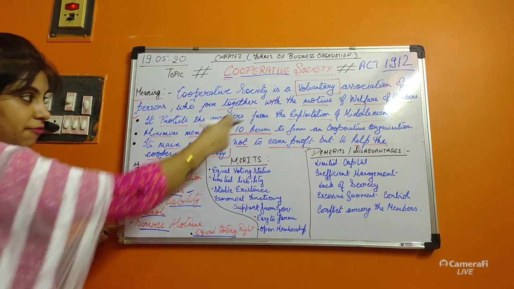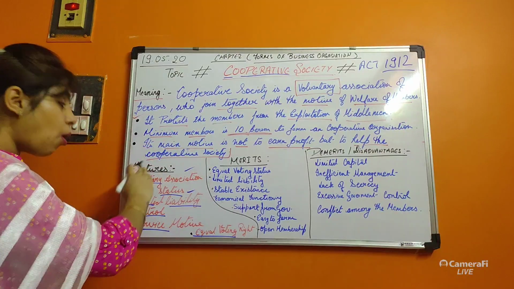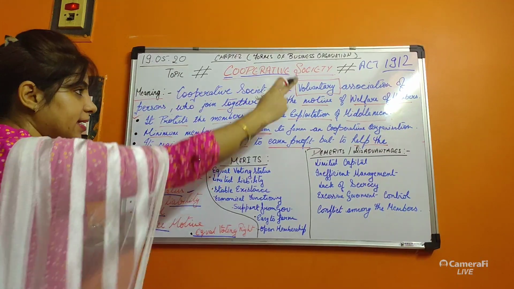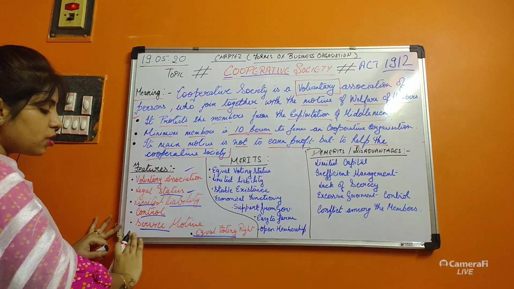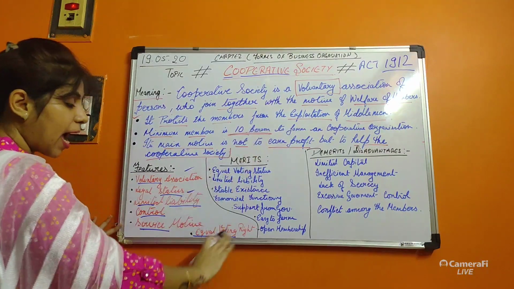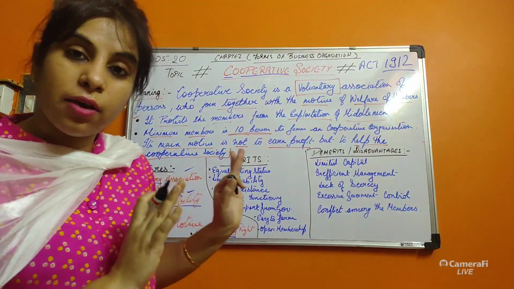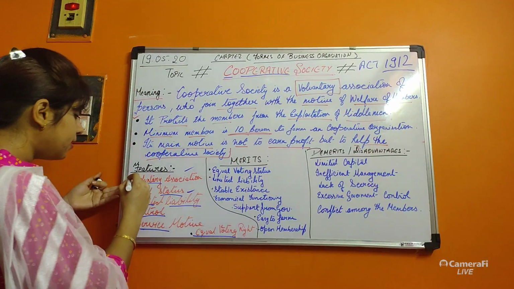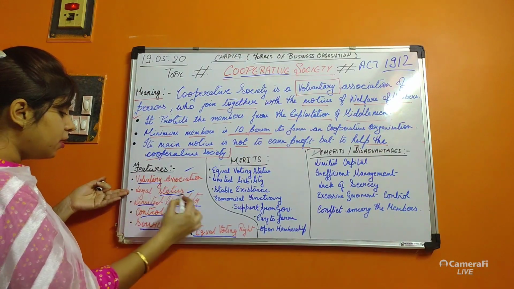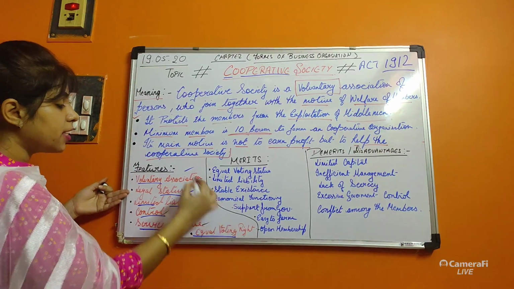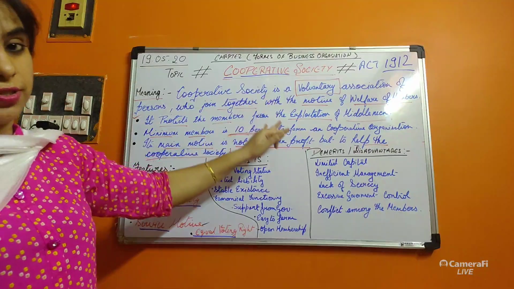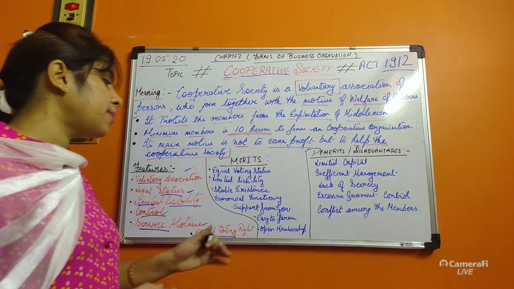We have seen these are related to the meaning, voluntary, legal status, limited liability, control, service motive, and equal voting right. At least these three points you can write with the features. Now we will see the merits.